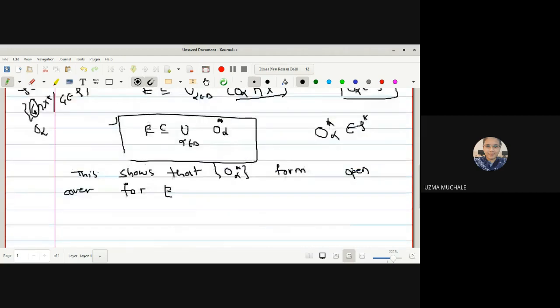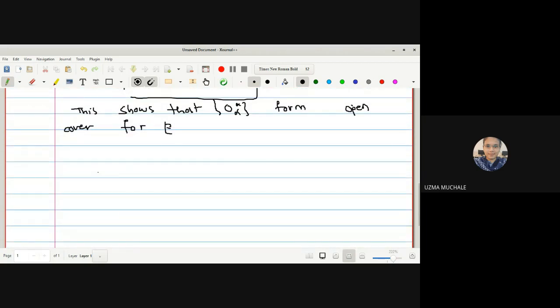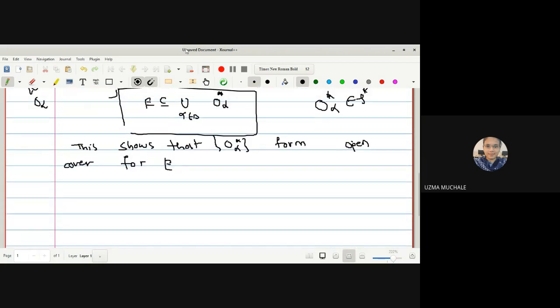We can use the definition of compactness if we are able to find the open cover in X star tau star. So now I can use the definition and say that it has a finite subcover, which implies, as given, that E is compact in X star tau star, which implies that E has a finite subcover.